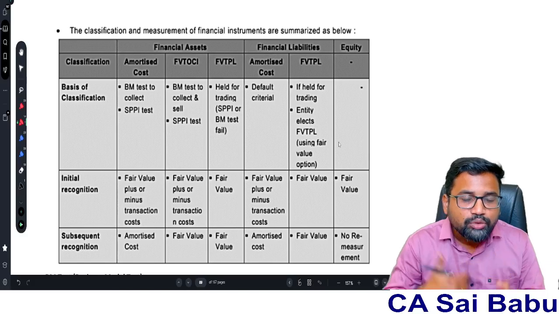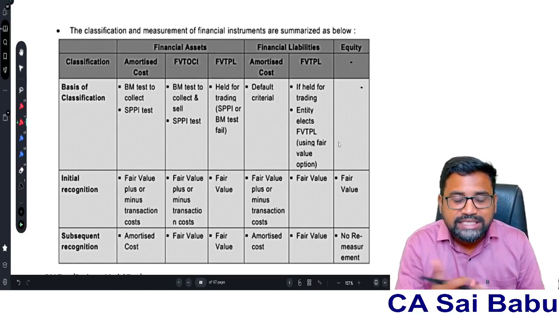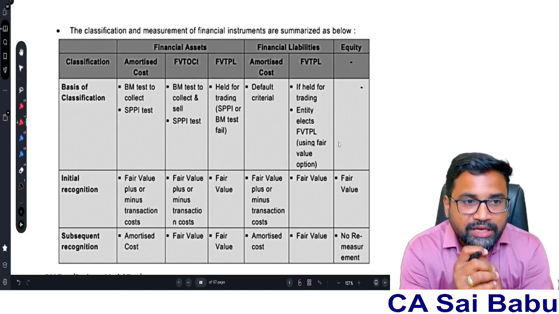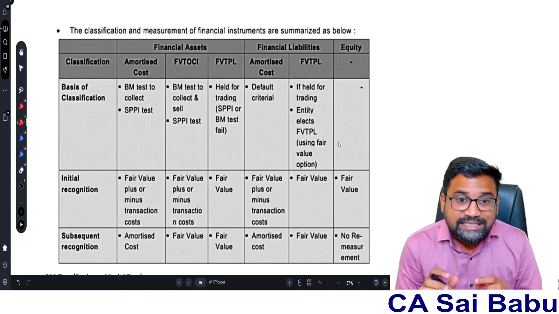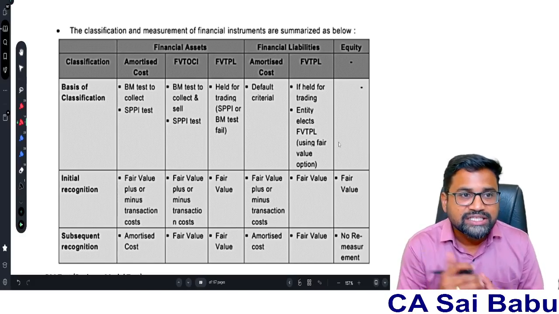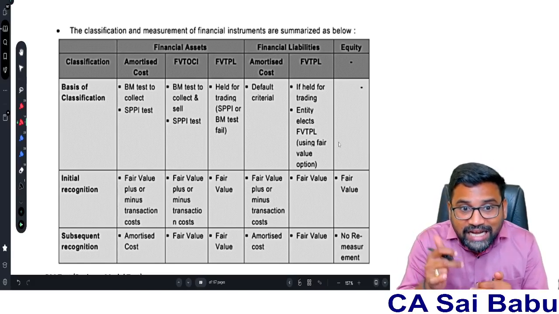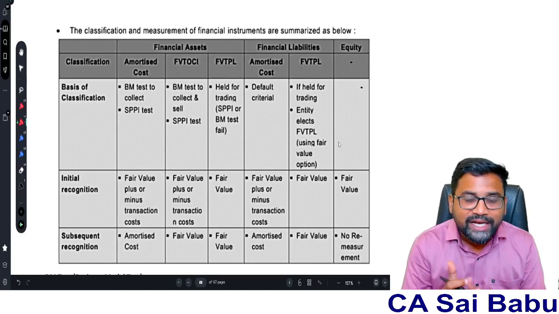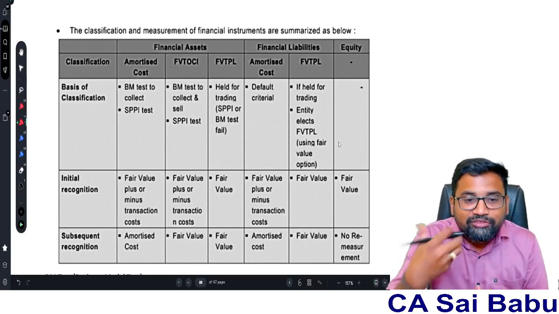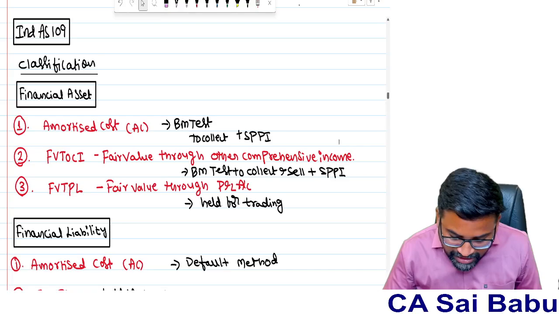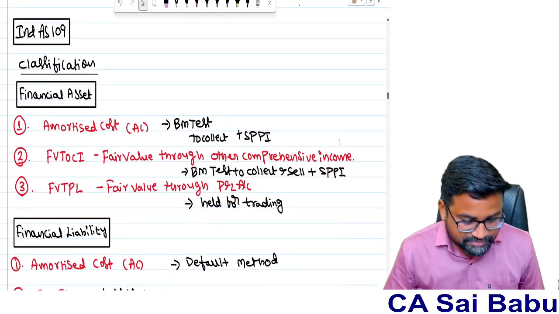Now, how are they going to do the accounting of financial assets, liabilities and equity? See, listen. Ind AS 109 has classified financial assets and financial liabilities. After classification, it has provided at what value they are to be measured in the books. So this classification and measurement is very, very important, sir.